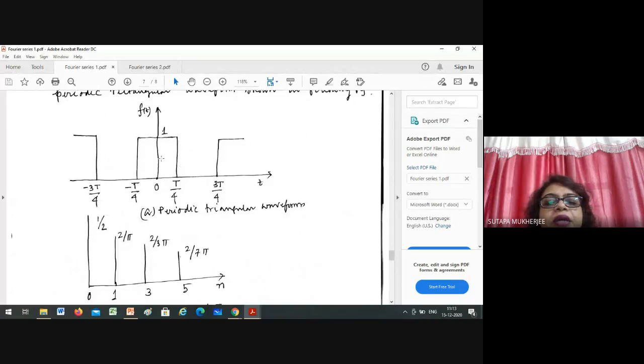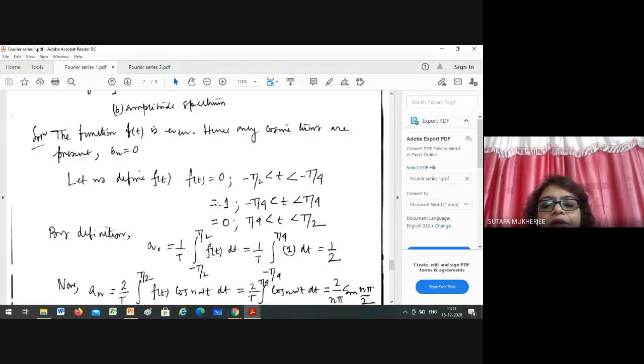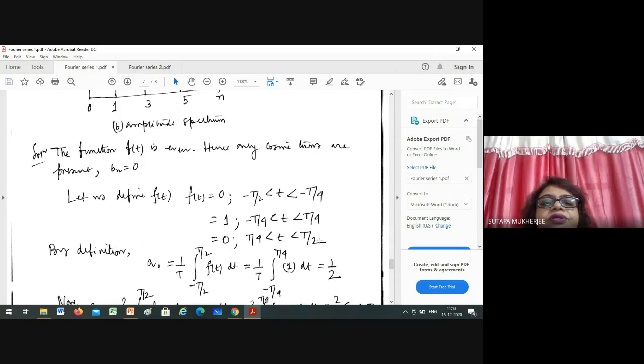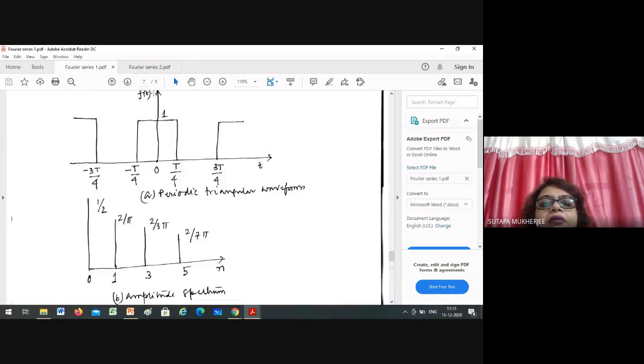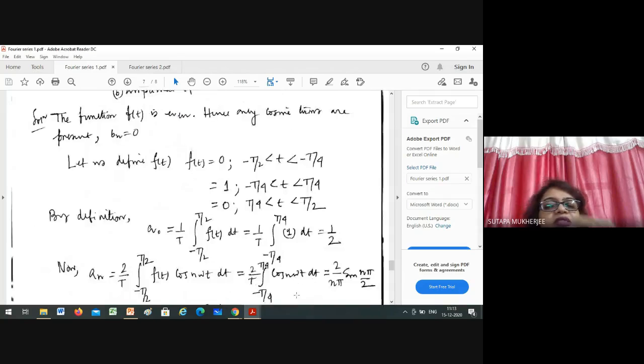In this period f(t) equals 1. And again f(t) equals 0 for t greater than T by 4 and less than capital T by 2. In this region, again the function will be 0. This is the function criteria over the particular regions where you will get 0 or 1.